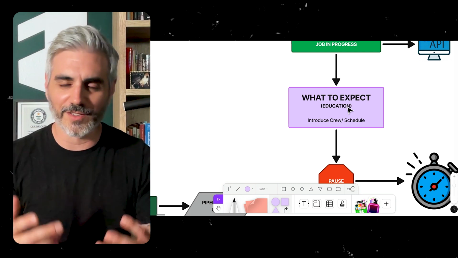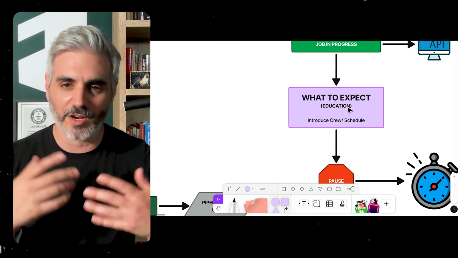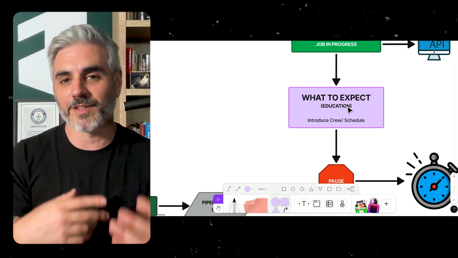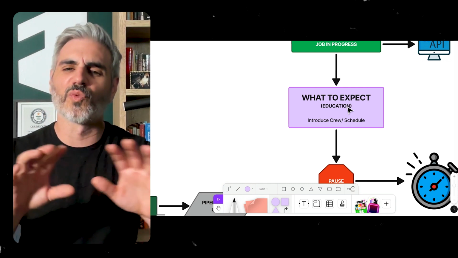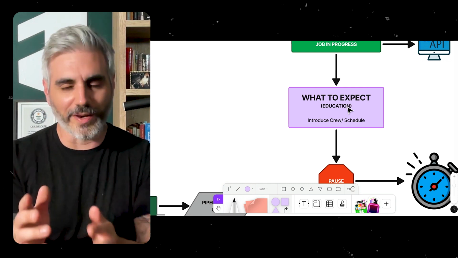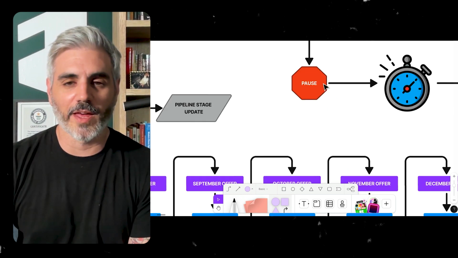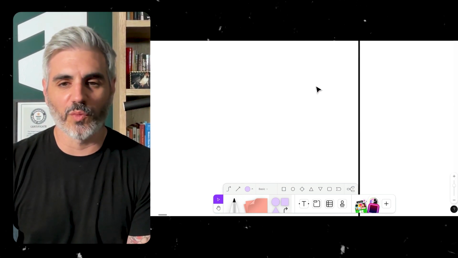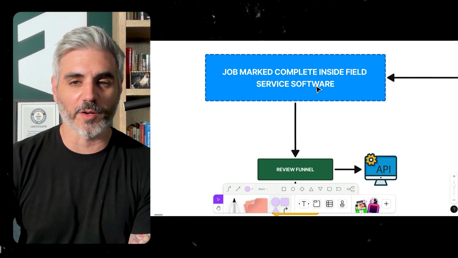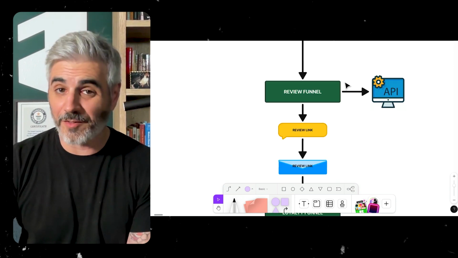So all of these things that they are going to call and ask, we're just going to automate this. This way you don't have to get tied up answering these questions, and you can really develop an SOP for what happens when a job goes into progress. Then all of the marketing goes on pause, and we wait until the job is marked complete inside the field service software. Then everybody moves to the review funnel.